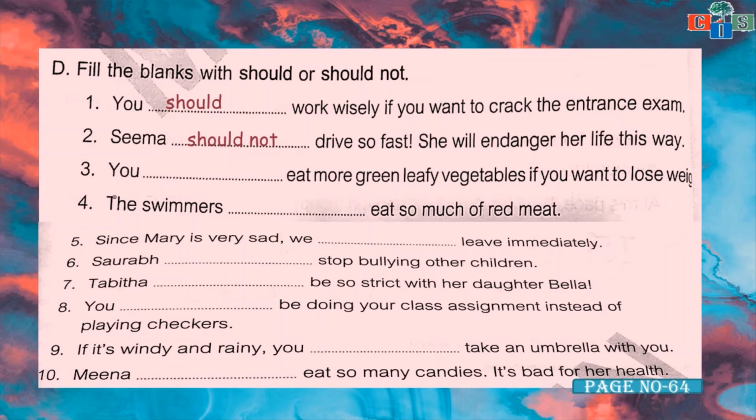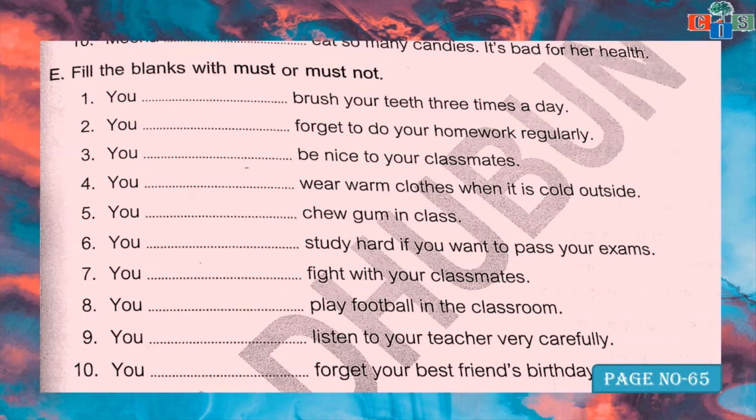Okay, let's move towards the next exercise. Yes scholars, this one is the last exercise of this chapter, chapter 14. After this, in the next video we will start the next chapter, that is transitive and intransitive verbs. So here what you have to do is fill in the blanks with must or must not.